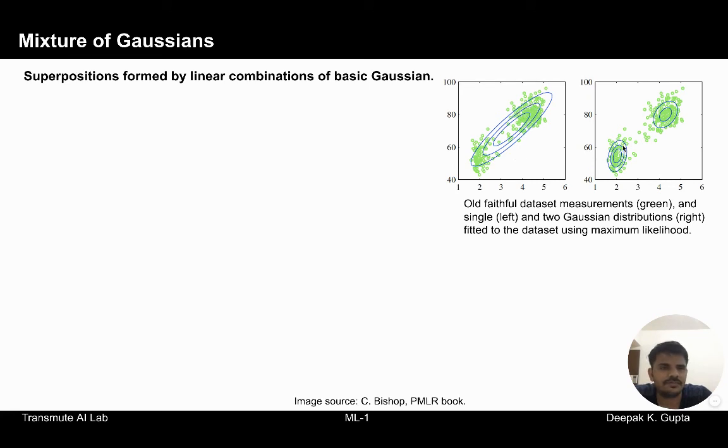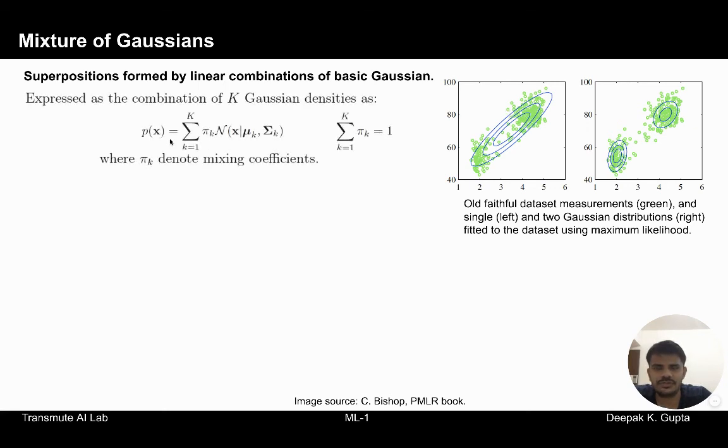On the contrary, when we fit two different Gaussians here, we see that the peaks overlap with the high frequency zones in both these lobes. So this gives an intuition that a combination of Gaussians could reduce the error to a significantly larger extent compared to fitting just one Gaussian. That is the motivation for using mixture of Gaussians.